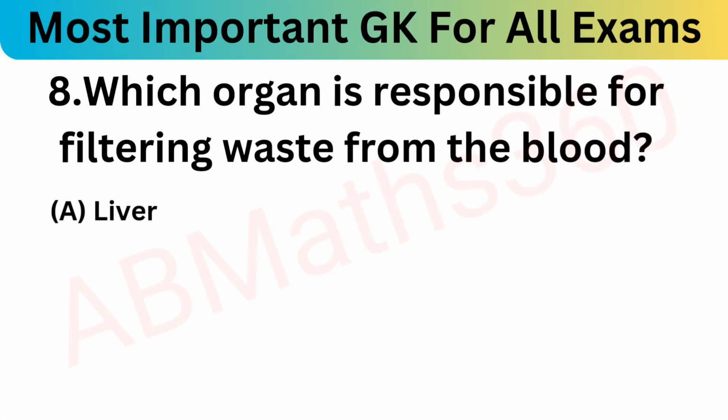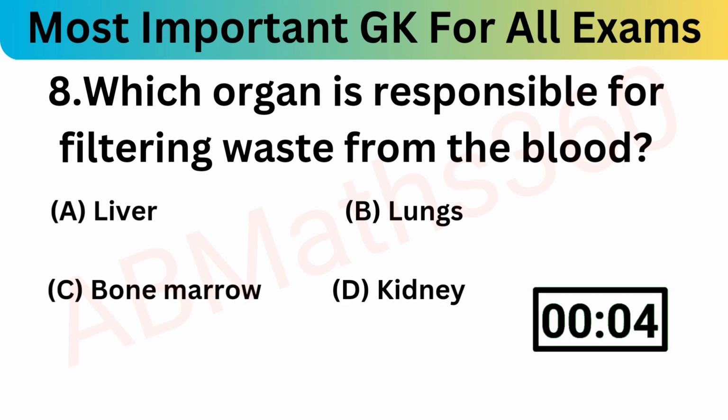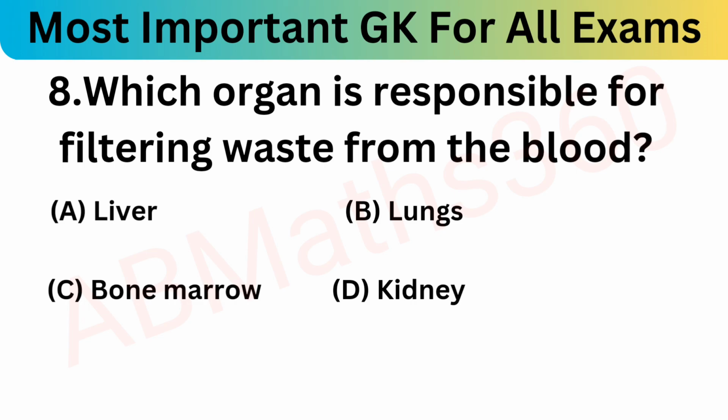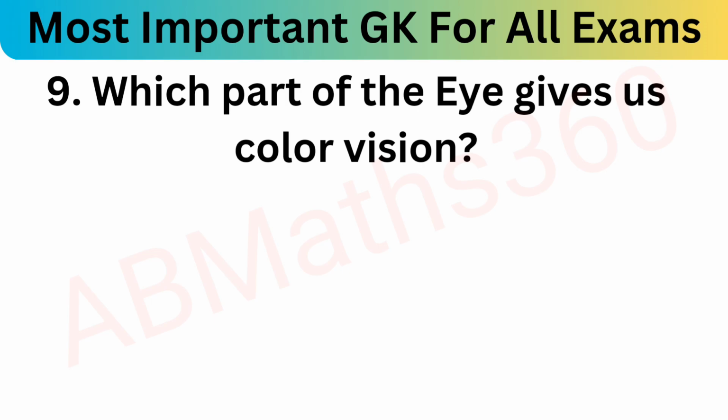So next question, which organ is responsible for filtering waste from the blood? A liver, B lung, C bone marrow, and D kidney. So what is the correct answer? The filtering organ is none other than option D, kidney. Okay, now move to the next question.